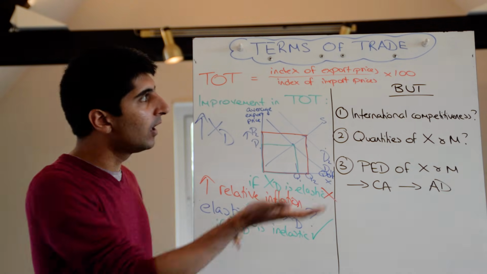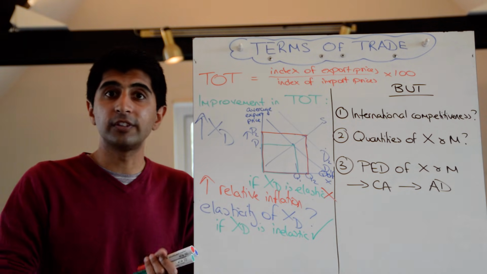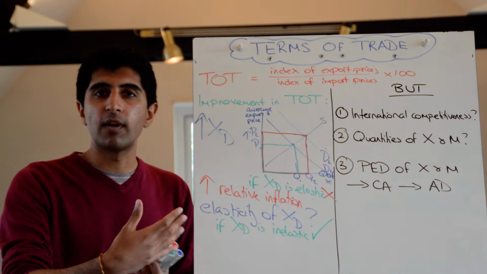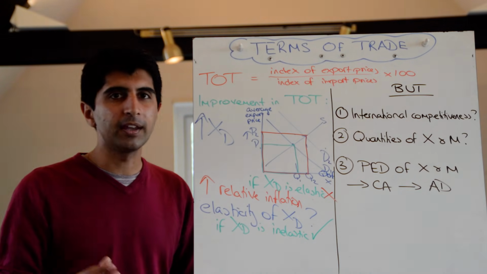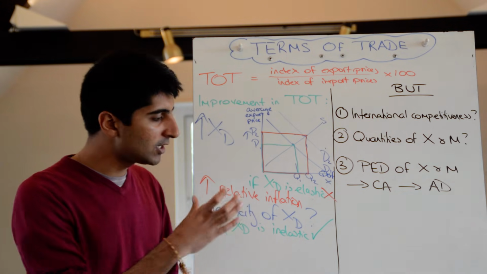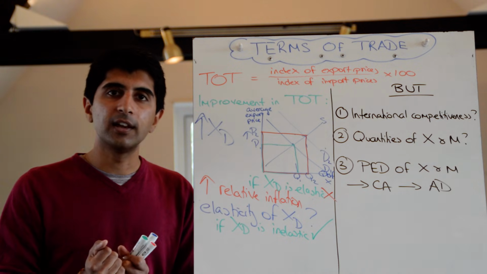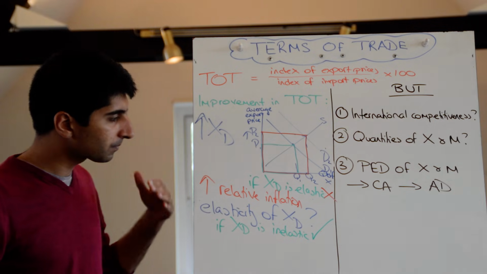It assumes that as soon as export prices go up, quantity levels being sold to the rest of the world will stay the same. Because they are the same and you're exporting something at a higher price, your revenues will increase, it's going to be good. You can buy more imports. That's quite a large assumption to make. In reality, that might not be true. We need to know more about quantities, we need to know more about elasticity for that kind of conclusion to be reached, for that to be a good thing.